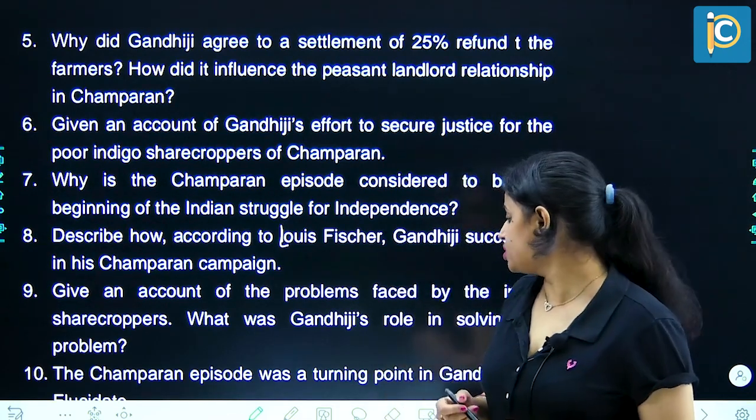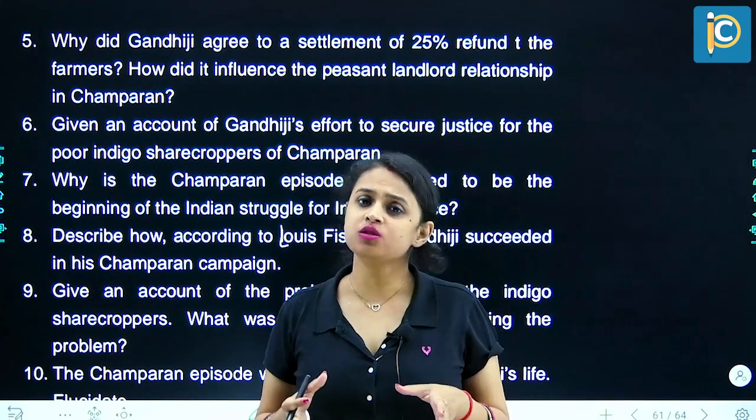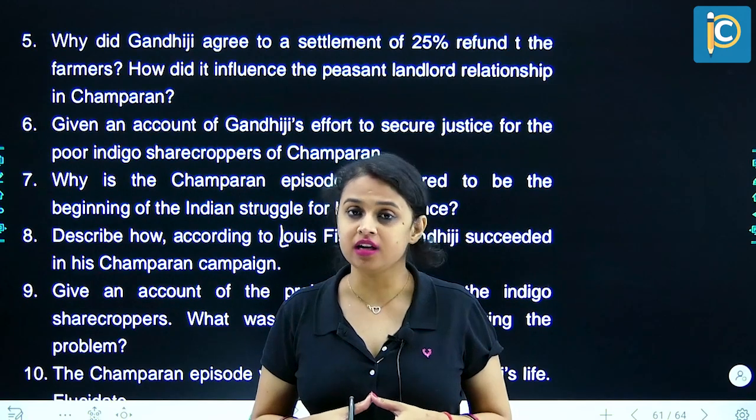Next question. The Champaran episode was a turning point in Gandhi's life. Elucidate it. So again, this question is from the NCERT section. You will find the answer there.